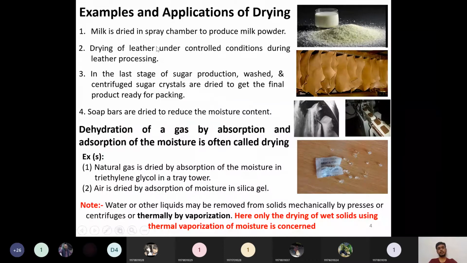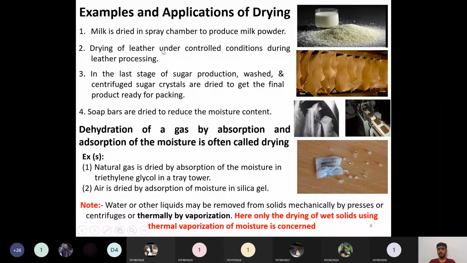So let us see examples and applications of various drying operations. The first example is milk dried in a spray chamber to produce milk powder. Before sending it to the spray chamber, the milk will be concentrated with respect to its solid content. That is nothing but an evaporation operation. After that, the final operation to concentrate this milk into powder is a drying process.